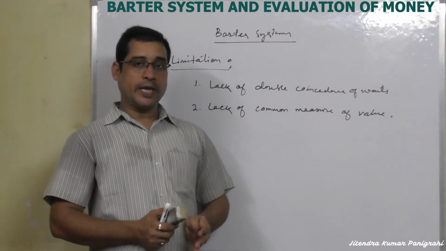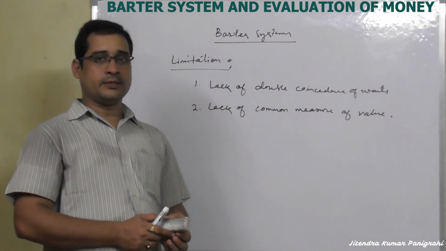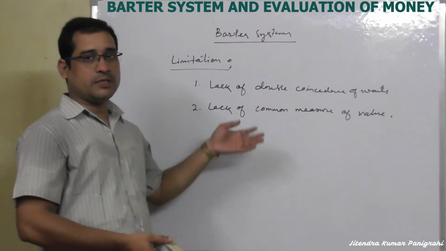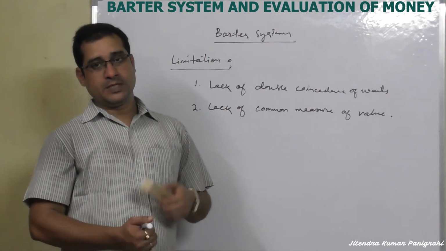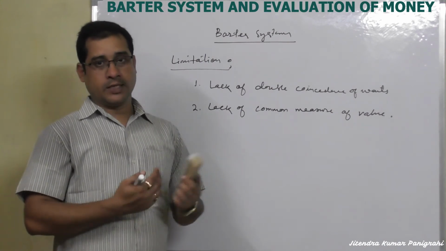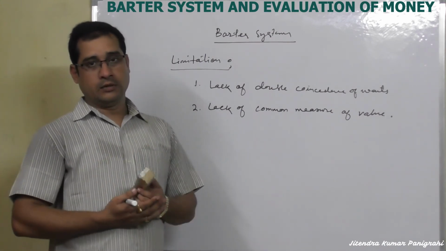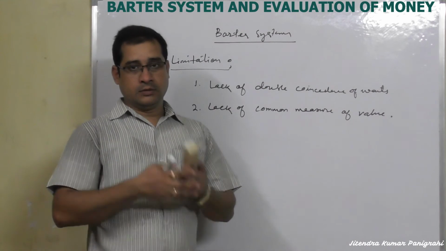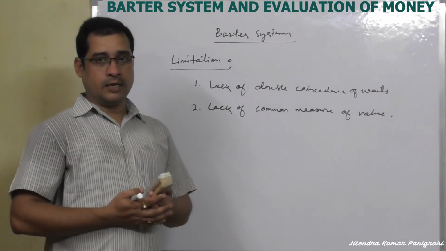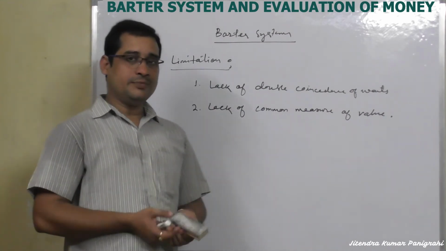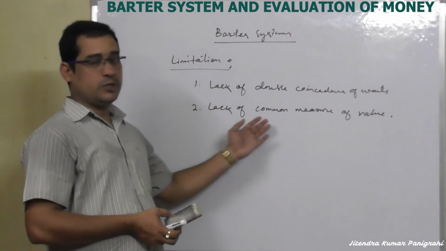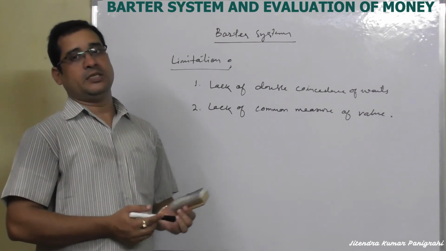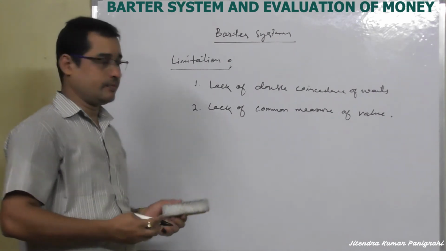So we cannot measure all the goods and services in a single unit. Suppose milk, cows, buffaloes, rice, kerosene are there, but all items cannot be measured in a single term. That is one of the most important drawbacks of the barter system.